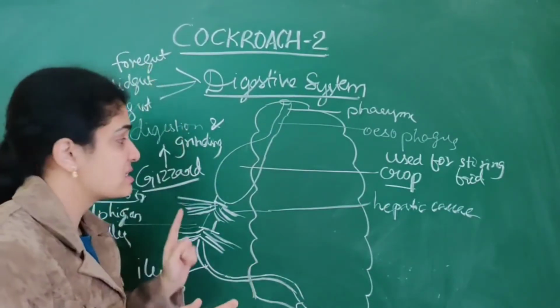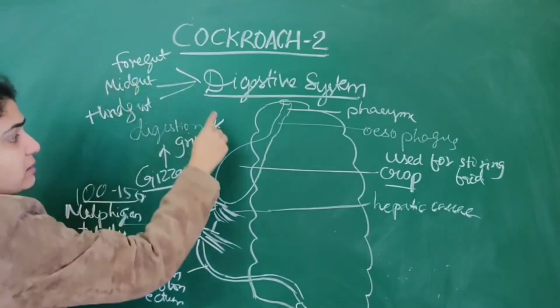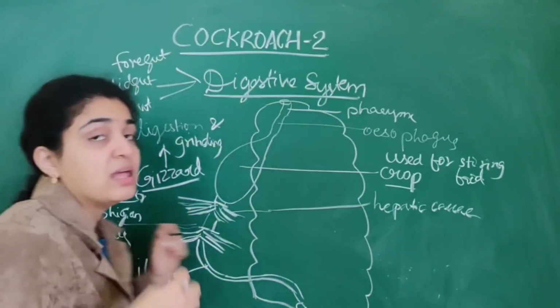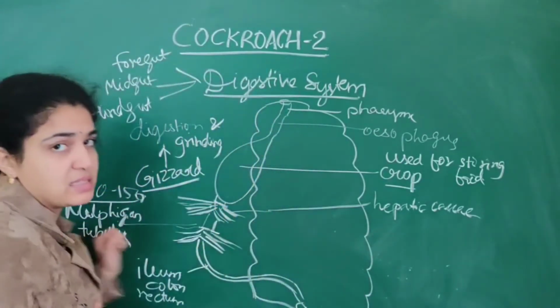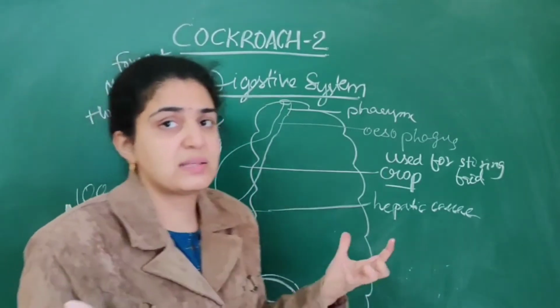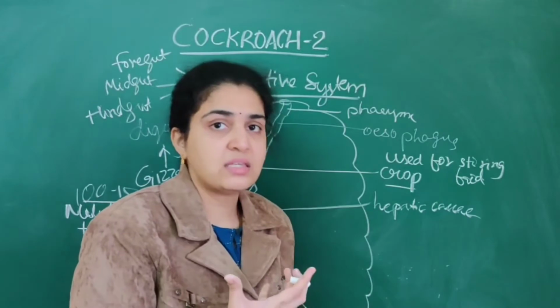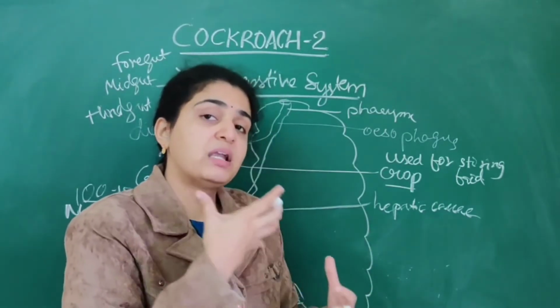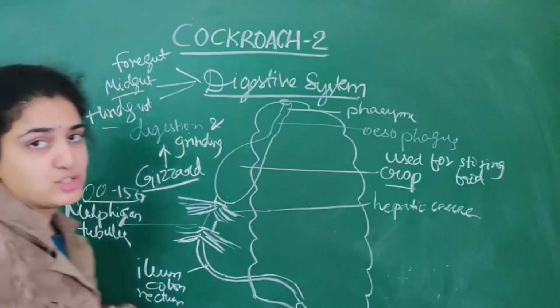Foregut and midgut are separated by hepatic caecae. Midgut and hindgut are separated by Malpighian tubules. Simple. Foregut is separated from midgut by hepatic caecae. Midgut is separated from hindgut by the Malpighian tubules.